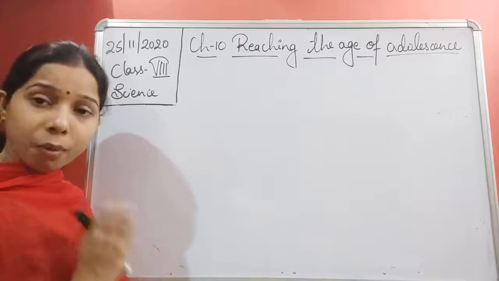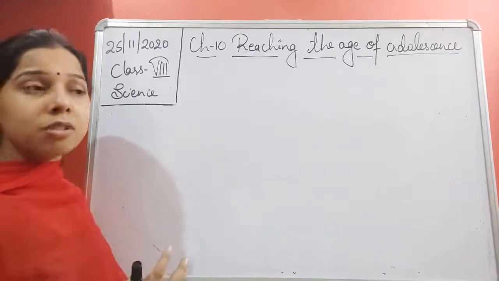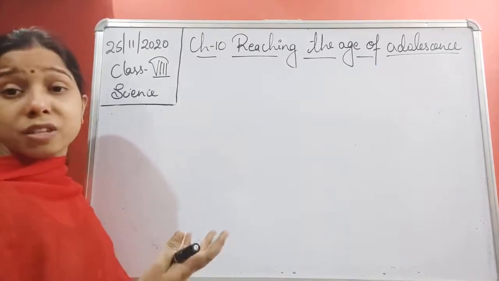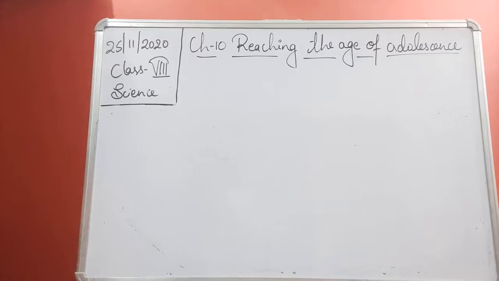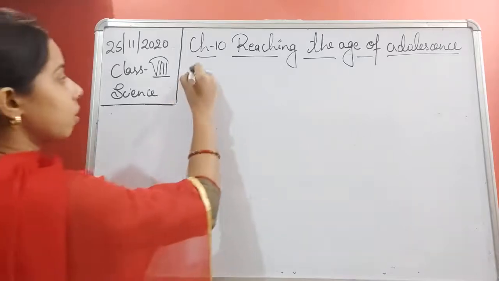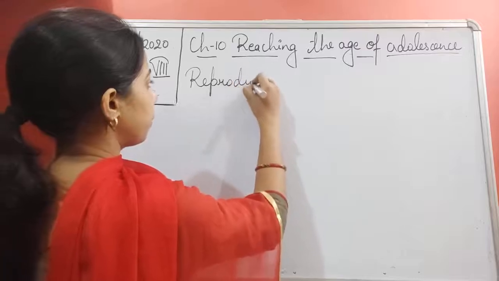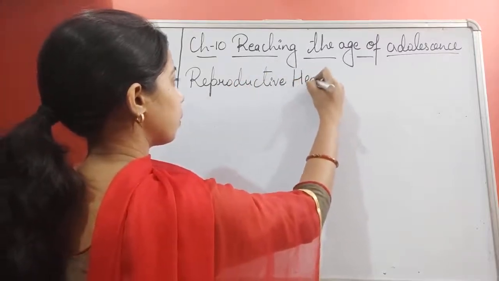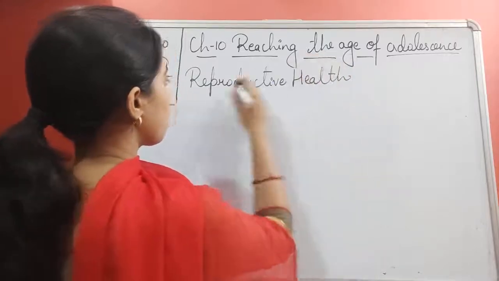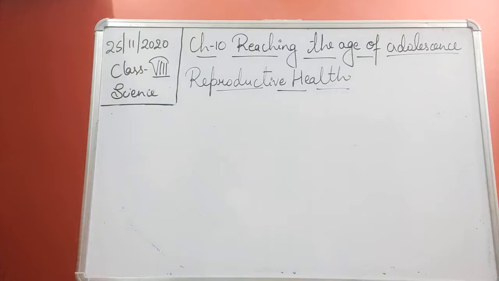So it is very important that we take care of teenagers, or encourage them to take care of themselves. So the next topic is all about reproductive health.